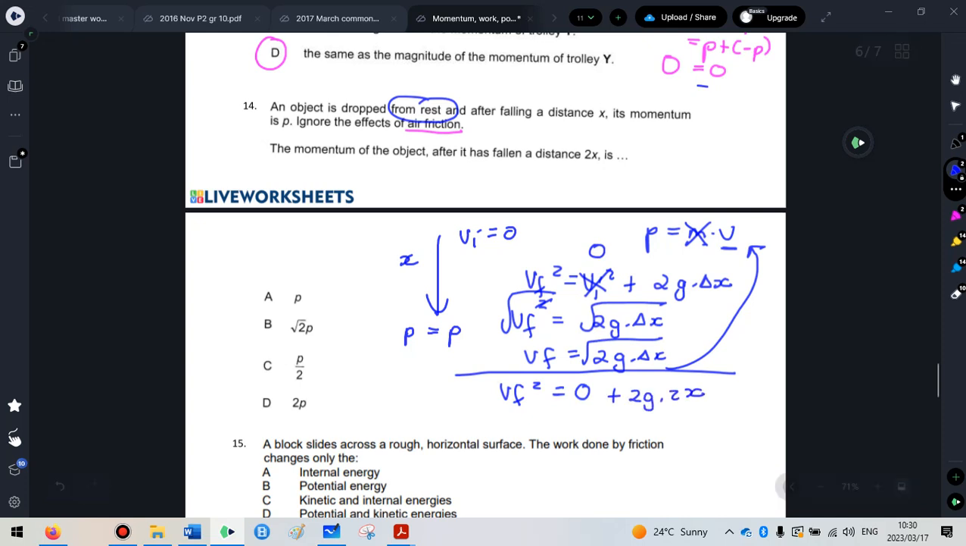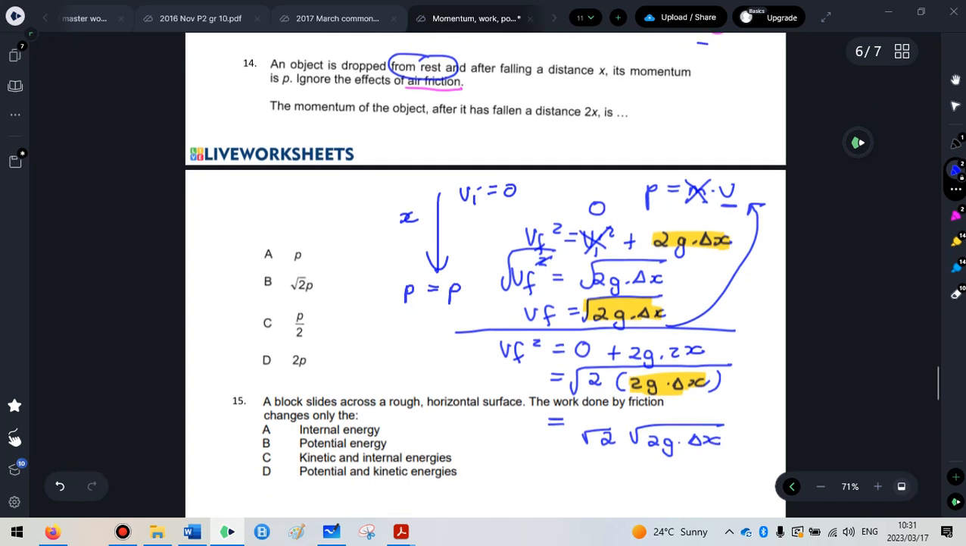Now we want to make this look similar to that so we can relate the two to each other. So I'm going to take the 2 out and make it 2g delta x so that this one looks the same as this. Okay, we're still going to square root it, and then we'll take that square root of 2 out like that, and then it's 2g delta x. Now we know that the square root of 2g delta x was the original velocity after a fall of distance x. So that's my initial momentum. So this is the square root of 2 times p, which was the initial momentum, so that gives me option B.